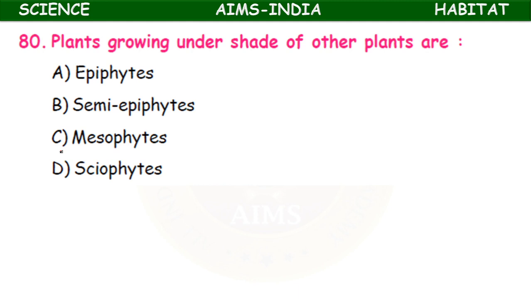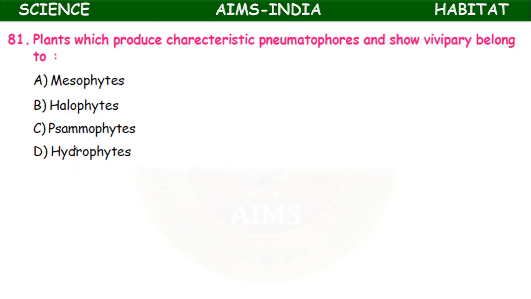Next, plants growing under the shade of other plants are called epiphytes, semi-epiphytes, mesophytes, sciophytes. Sciophytes are the plants which grow under the shade. Plants which produce characteristic pneumatophores and show vivipary belong to mesophytes, halophytes, xerophytes, hydrophytes. They are the halophytes, example mangrove plants. Pneumatophores they possess, breathing roots.